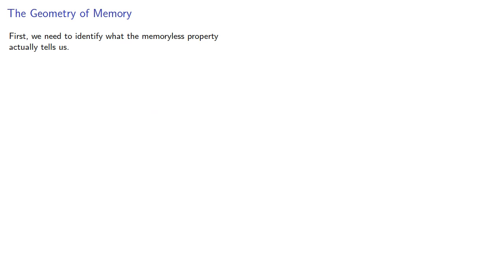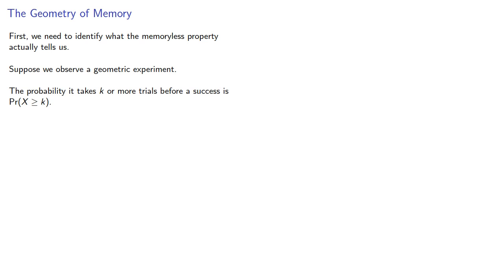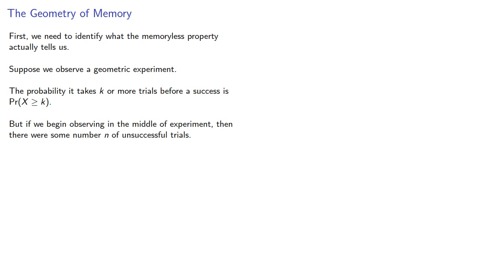First, we need to identify what the memoryless property actually tells us. Suppose we observe a geometric experiment. The probability it takes k or more trials before a success is the probability that x is greater than or equal to k. But if we begin observing in the middle of the experiment, then there is some number n of unsuccessful trials. So what we're actually looking for is a conditional probability that x is greater than or equal to k plus n, given that x is greater than n.